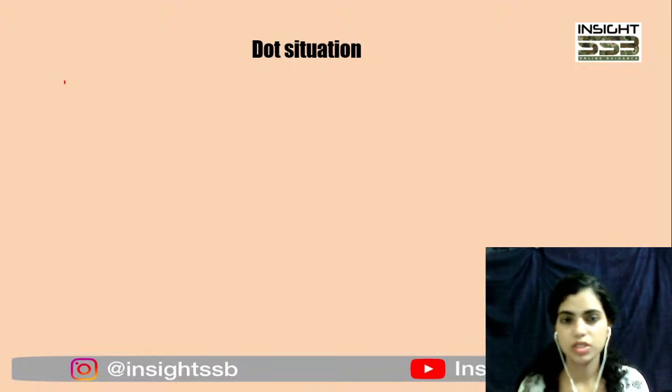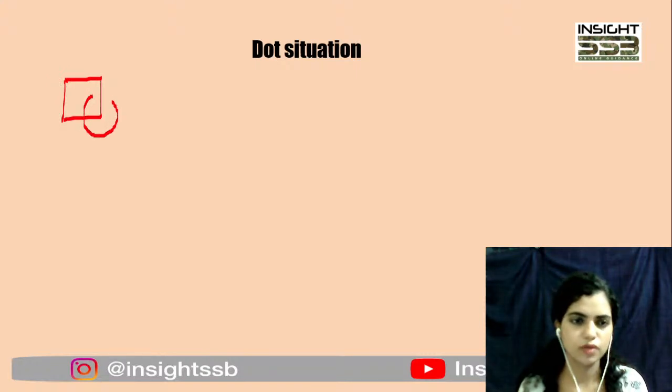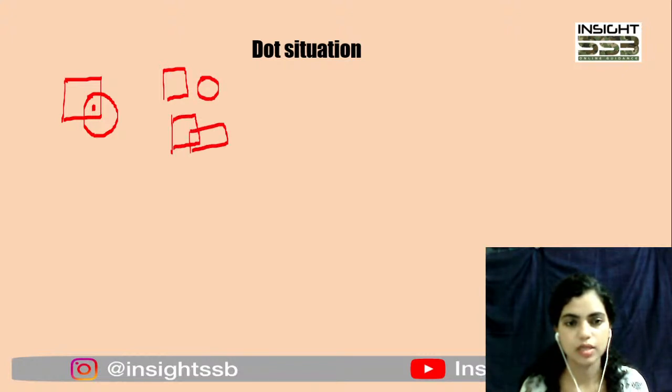Now, dot situation होते कैसे हैं? For example, in a question, they'll give you a certain figure. For example, ये दे दिया, and they'll place a dot somewhere. Now you have to understand कि अगर ऐसा figure दिया है, तो this dot is basically coming in an area where a square and circle are intersecting. ठीक है? Now they'll give you 4 options. For example, इस तरीके से दे दिया कोई option, ठीक है? या फिर इस तरीके से दे दिया, या इस तरीके से just touch कर रहे हैं, intersect नहीं कर रहे हैं, इस तरीके से दे दिया.